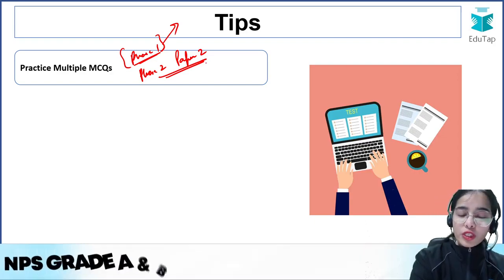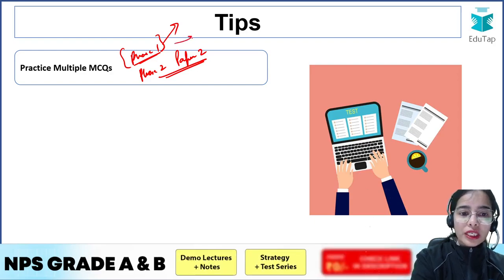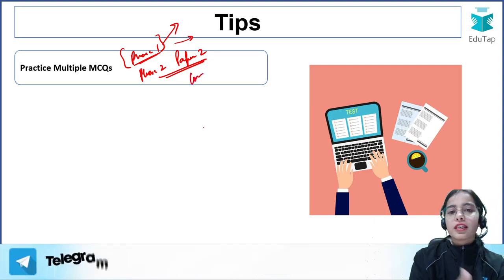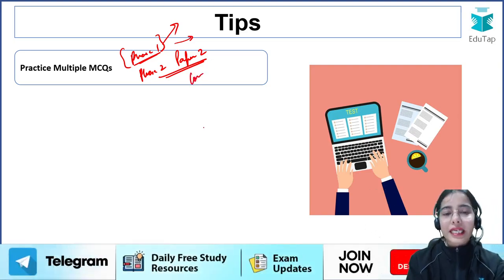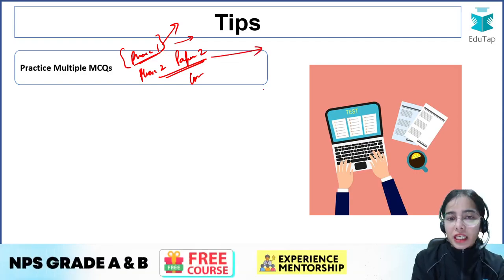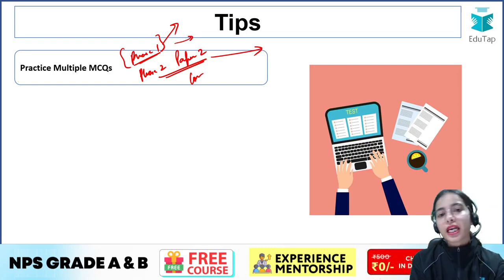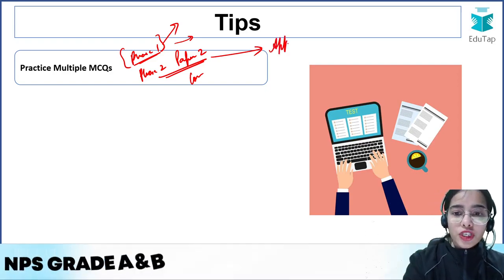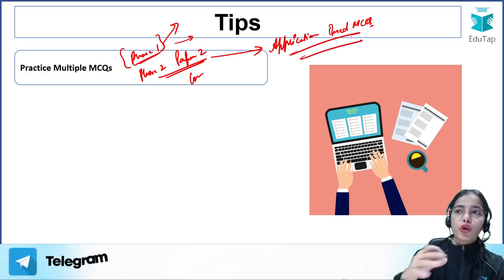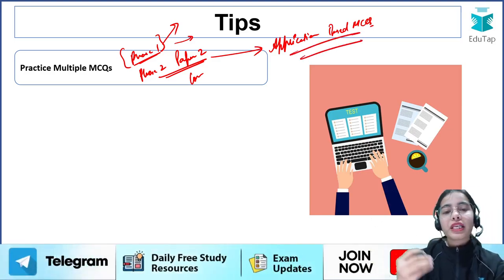Now for phase 2 paper 2, as well as for the component that is there in phase 1 also, that is the subjects commerce and accountancy, finance, management, economics, data analytics, statistics. For these subjects, you should be practicing multiple MCQs and different kinds of MCQs, like application based MCQs, because you will have to use your concepts in application based questions.